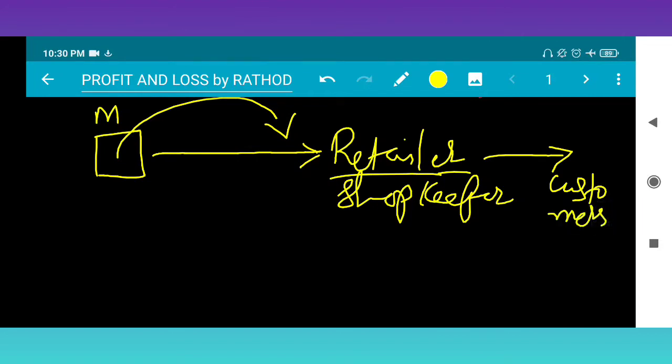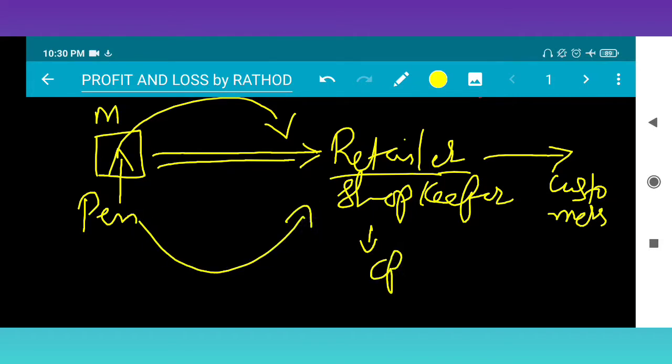Alright, see here. Suppose, for example, I am taking a pen. Suppose a pen manufacturer, at some unit, sells the same to the shopkeeper or retailer. So what happened? For the retailer it becomes the cost price. From the manufacturing unit to the retailer, if we sell a pen to the retailer, for the retailer it becomes the cost price.